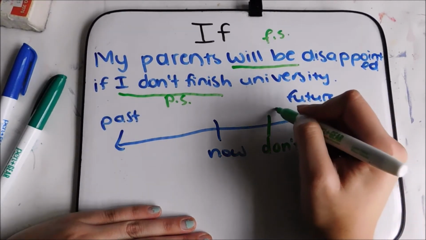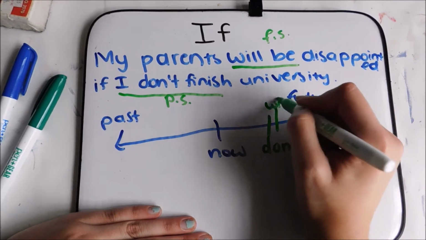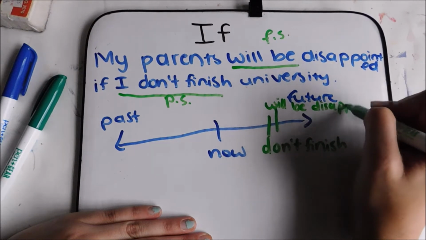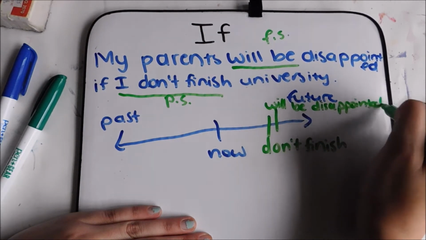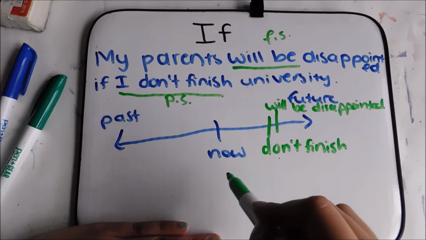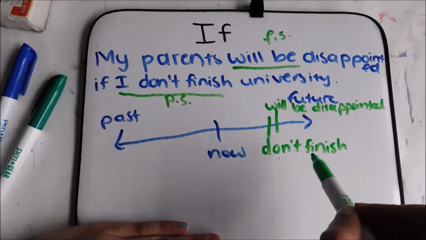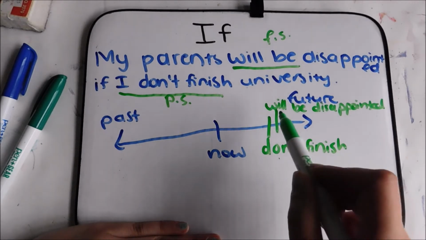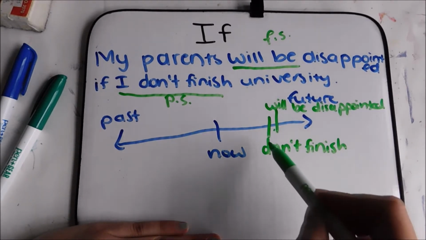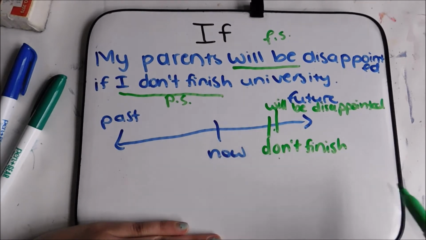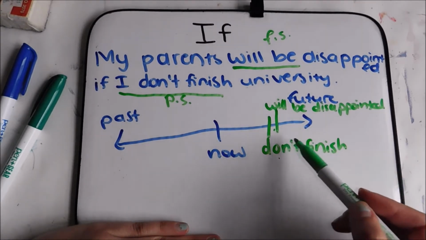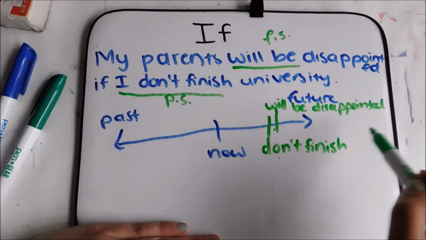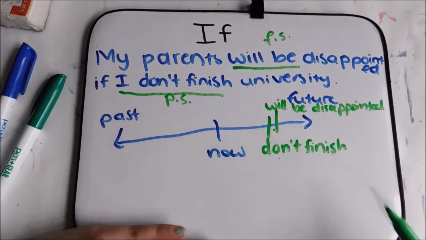My parents will be disappointed. So again, right now, I'm in university. In the future, I'll finish. But if I don't, then my parents will be disappointed as a cause of me not finishing university. This not finishing or finishing is all happening in the future, not now, and not in the past.